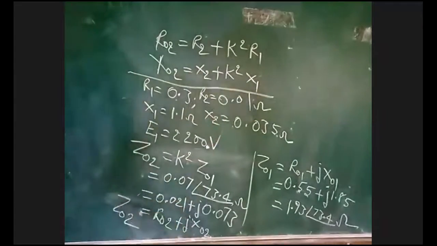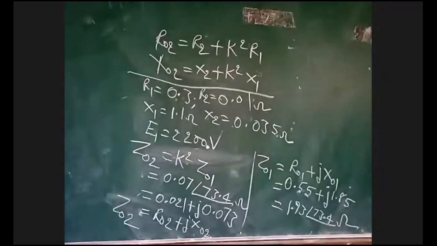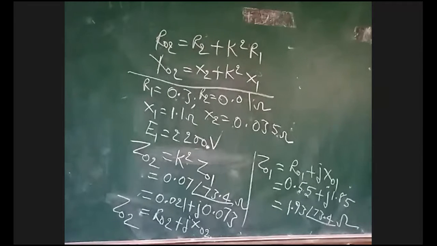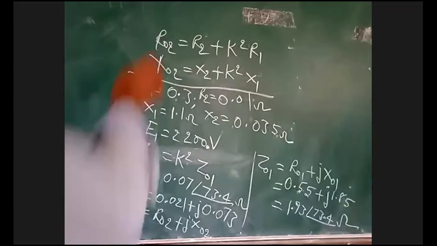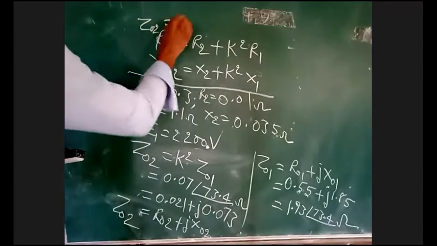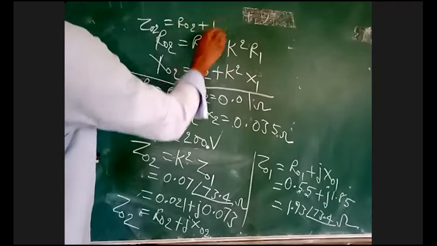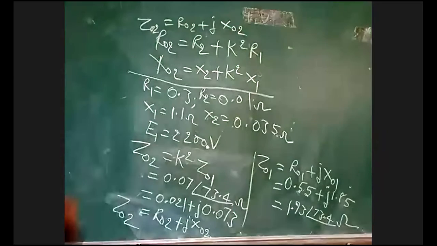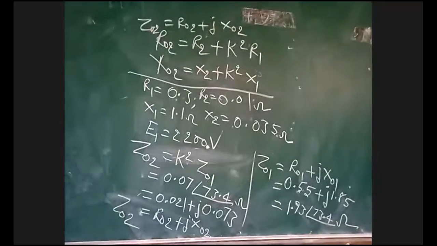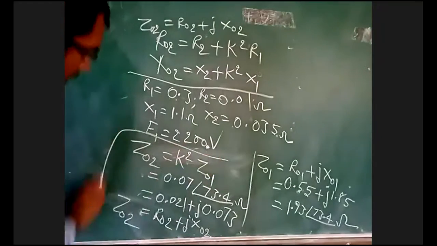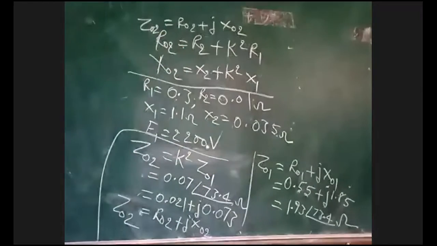We'll get R02 and X02, and Z02 is R02 plus jX02. First calculate R02 and X02 and verify whether you get the same answer or not. We can use this method or that method, any method for calculating Z02.